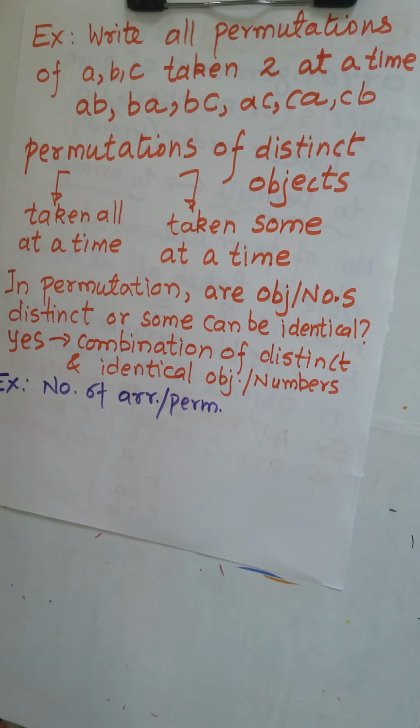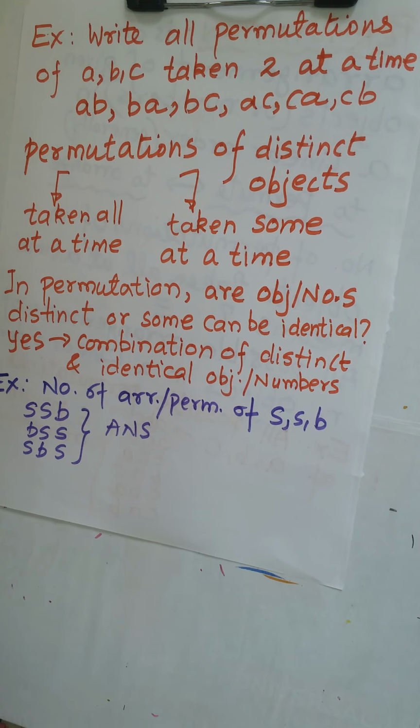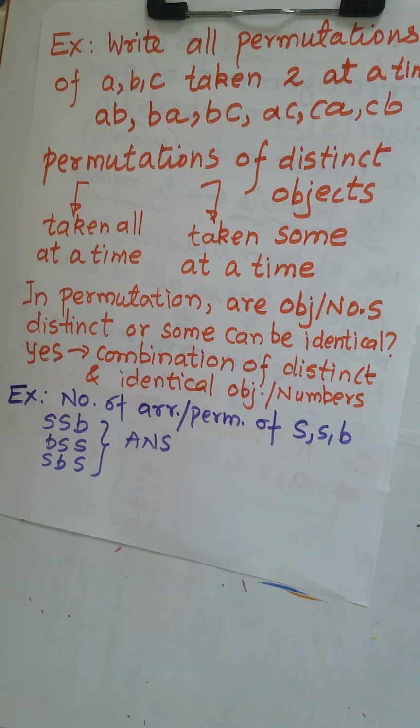Is there any example? Let's find the number of arrangements, permutations, of the letters S, S, B. So can you write those? Yes, it can be written like this: SSB, BSS, SBS. These are elementary examples in which the objects were few, so we did it just by thinking and arranging by ourselves. But if the number of objects is, let's say, 7, 8, 10, 12, and out of which 3 or 4 objects are taken,